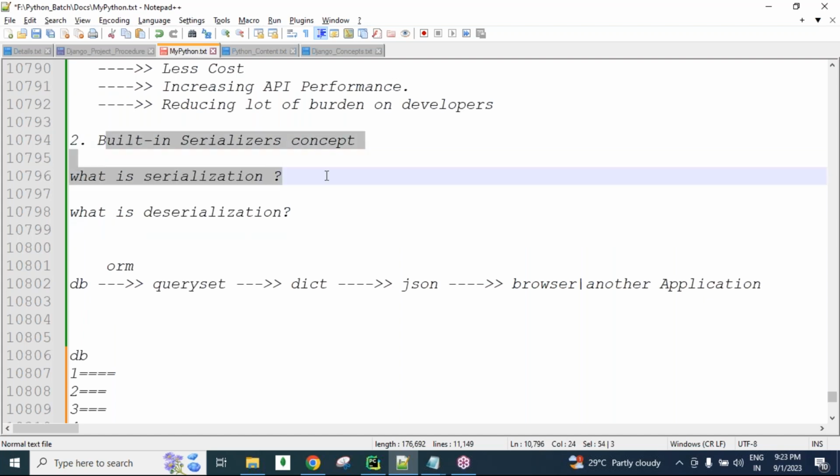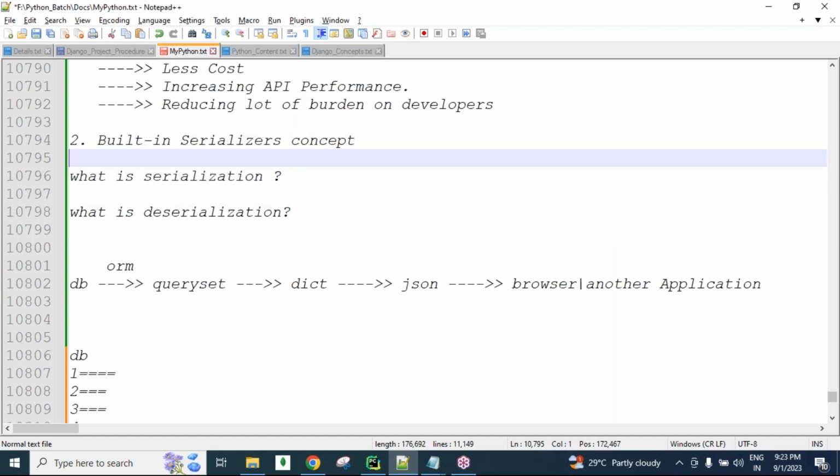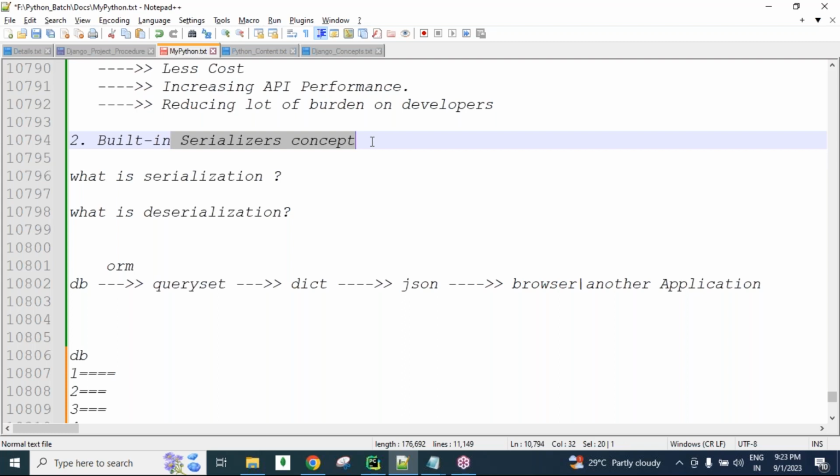Are you understanding, guys? For serialization we have a separate concept called serializers, where I will explain more clearly. This is just me giving the advantages of Django REST framework.